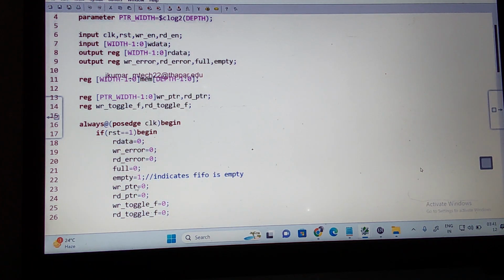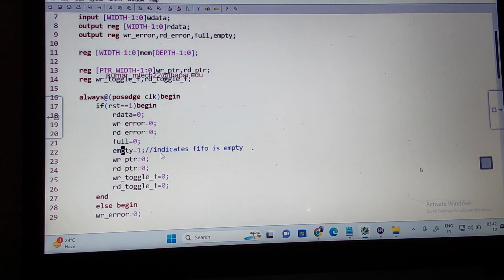Why is empty made 1? Because when reset happens, my FIFO is empty. You can understand, I think we have not done this. So this empty I should make it 1. This happens when reset is equal to 1. Now else begin.